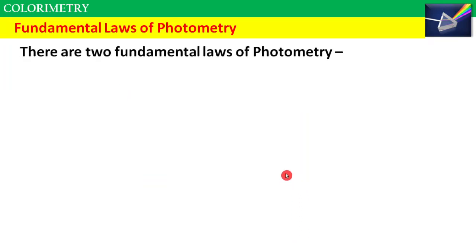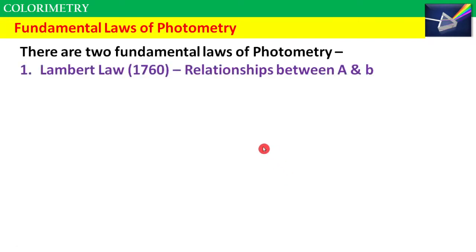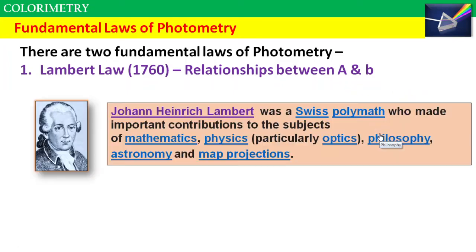Now, there are two fundamental laws of photometry. The first law is Lambert's law, which was proposed in 1760. Okay, and it gives the relationship between absorbance and thickness of the medium. Who was this Lambert? The full name of Lambert was Johann Heinrich Lambert. He was a Swiss polymath.